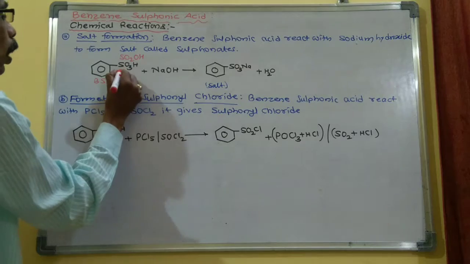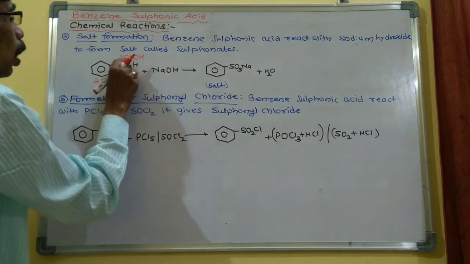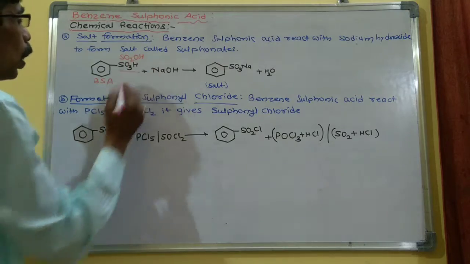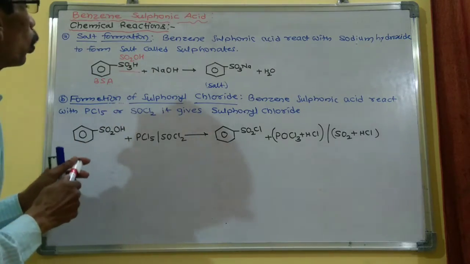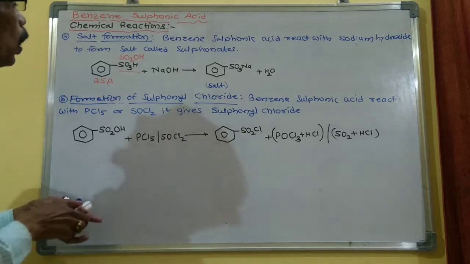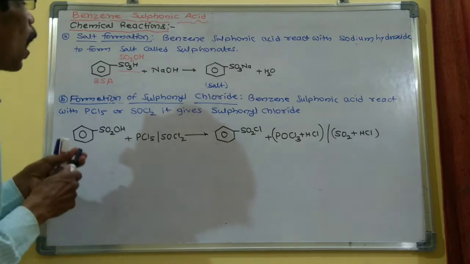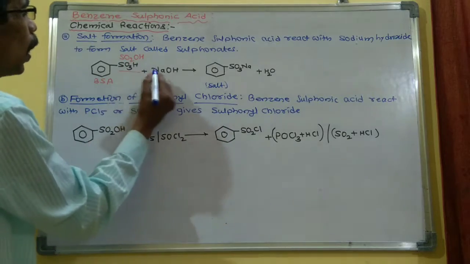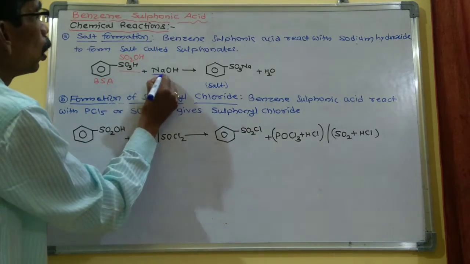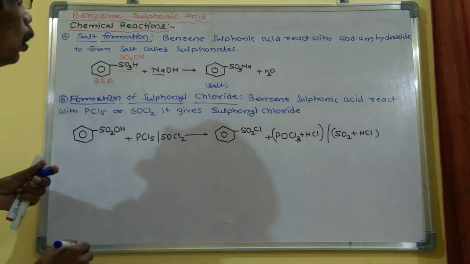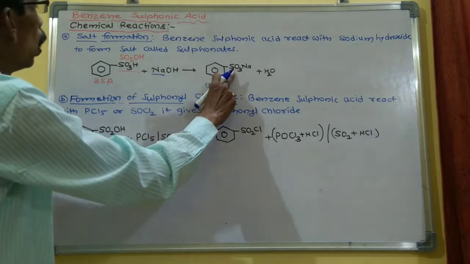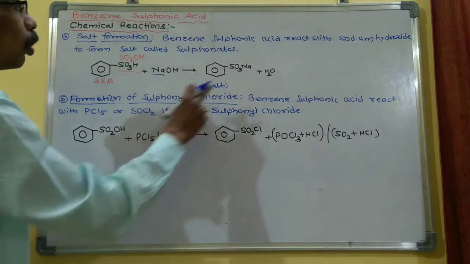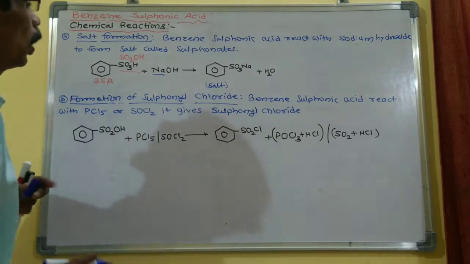This SO3H can be written as SO2OH. Now this OH is replaced by this Na. So we get SO3Na. Right?